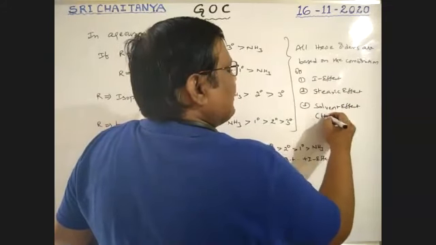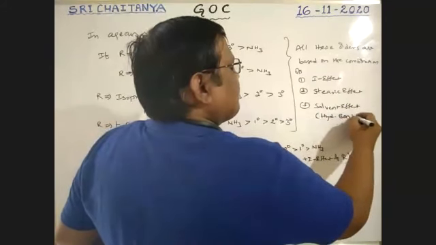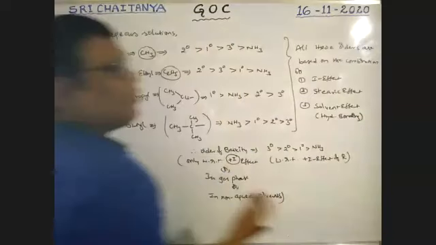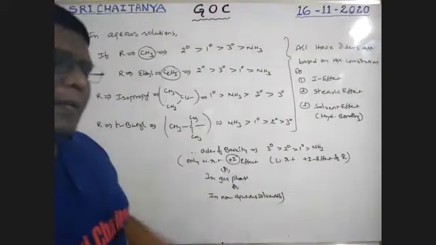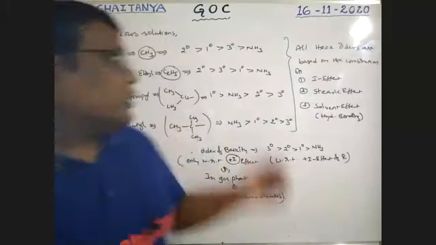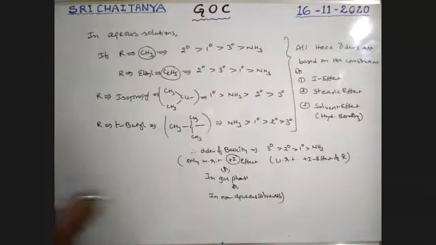Solvent effect is nothing but hydrogen bonding, because with water hydrogen bonding is possible. Because of the hydrogen bonding, the basicity may be changed, boys. So these are the orders in aqueous solutions.